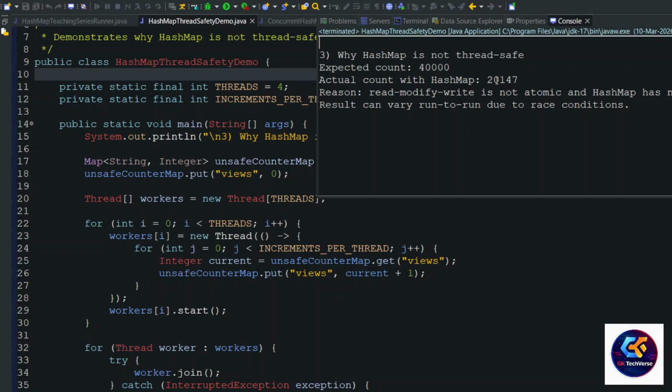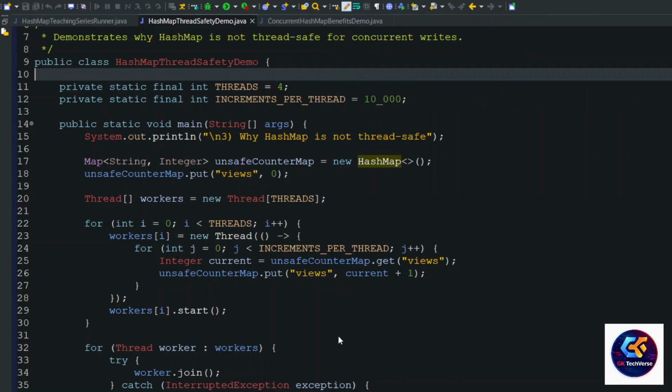This is not constant; it will give a different number each time because of concurrent execution. Another time if you run, you will get a different number.